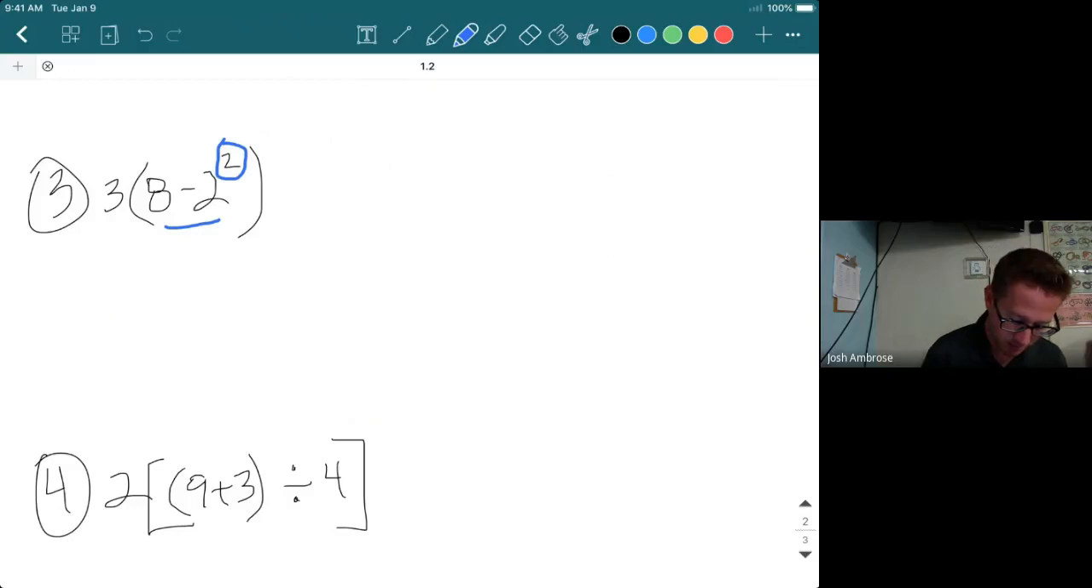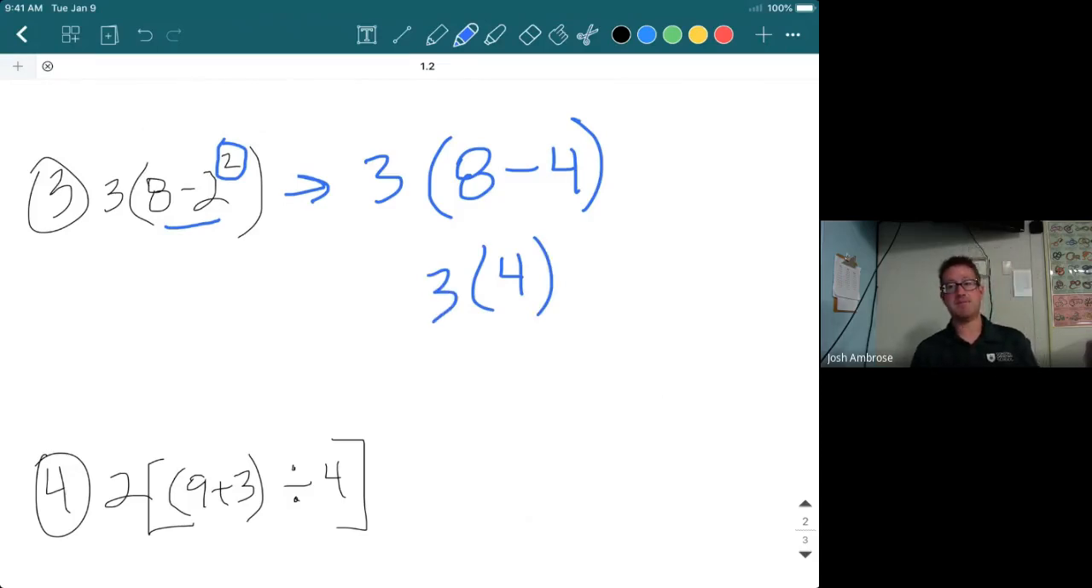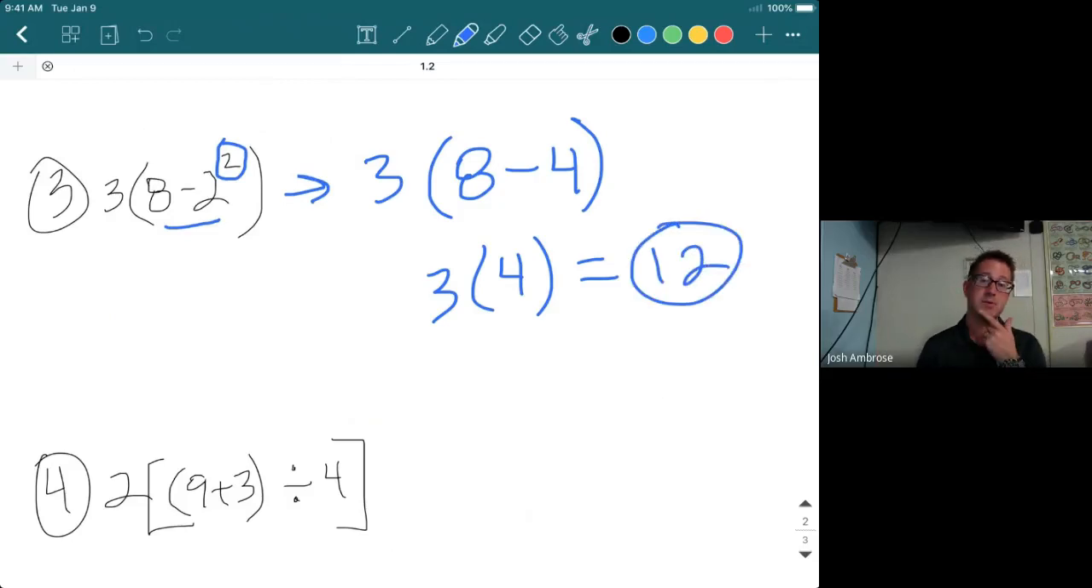Okay, so let's rewrite it. We have 3 parentheses 8 minus, and what is 2 squared? 4. All right, now look at the parentheses. Do what's in the parentheses. All right, we still have those. 8 minus 4. There's 4. I'm going to put that 3 on the outside. The only thing left is multiplication. 3 times 4. And there's our solution there, 12.